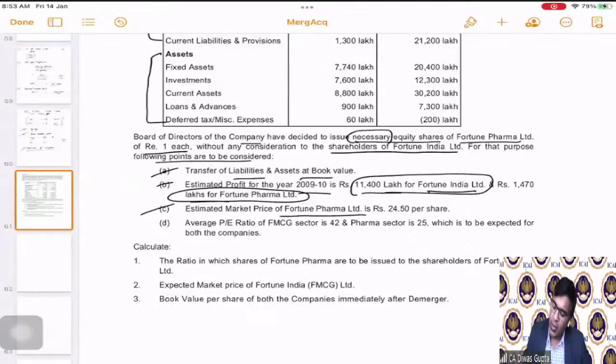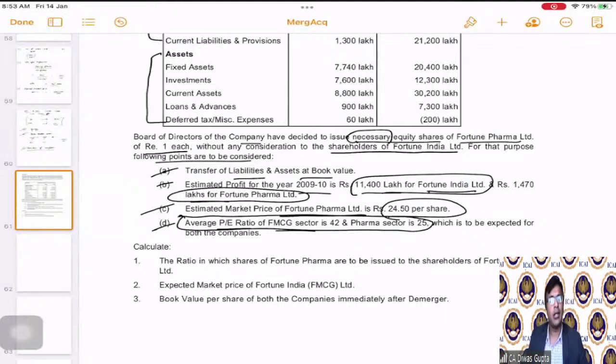Estimated market price of Fortune Pharma is 24.50 per share. They are saying that for Fortune Pharma, the new company formed, they had done a valuation, and basis that valuation, they are able to understand that it is 24.50 per share. Average PE ratio of FMCG sector is 42 and pharma sector is 25. They have given us the PE ratio as well of both the types of businesses. That also we will be able to use, which is expected for both the companies. They are saying that for the industry it is this much, and the same you can apply for the companies as well.